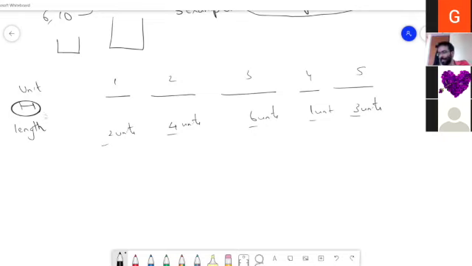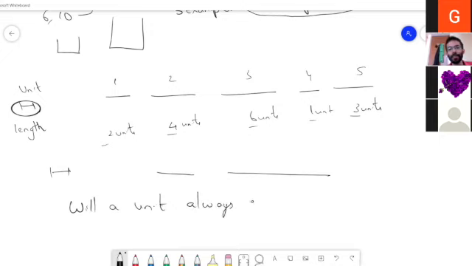So this is a general problem. But then we start with just 2 lengths. How do you find a unit? This is one question. But a more basic question is, will a unit always exist for any 2 given lengths such that both of them have integer lengths?